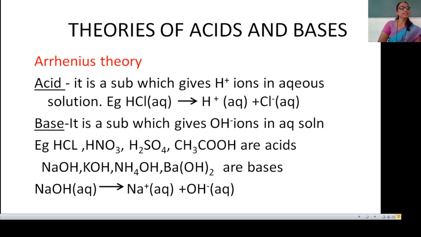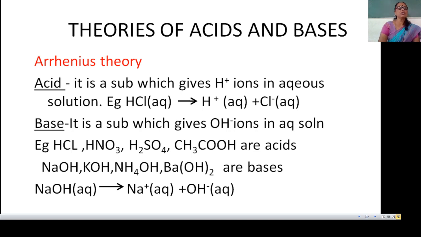For example, the basicity of NH3 cannot be explained by the Arrhenius theory. NH3 is basic, but it does not contain the OH group. Hence, according to Arrhenius theory, it does not give OH minus ions in aqueous solution. Thus, the basicity of NH3 or Na2CO3 or the acidity of CuSO4 cannot be explained by the Arrhenius theory.